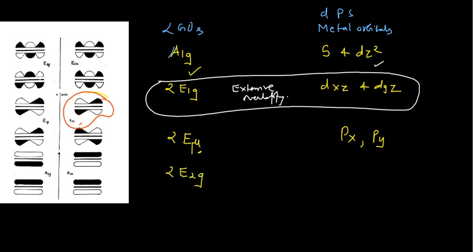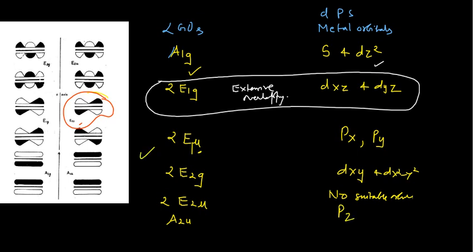Ligand group orbitals, and they can interact with the dxy of the metal and dx squared minus y squared of the metal. Okay, and for 2e2u, for ungerade one, there is no suitable orbital on the metal atom to interact. And if you have finally say A2u, it can interact with the pz orbital. These things you will remember. Okay, so once you know these things, then you can check how the interaction is happening.